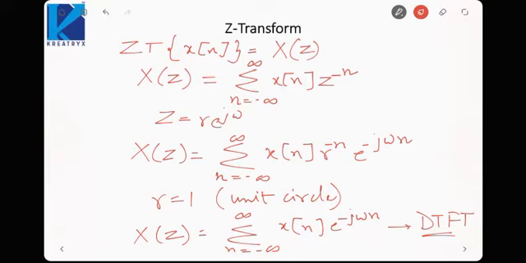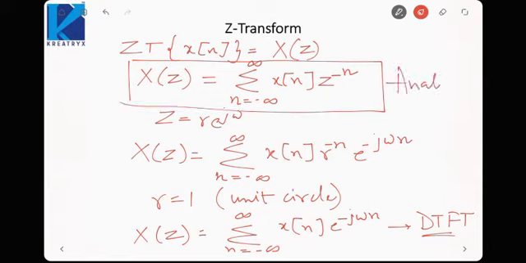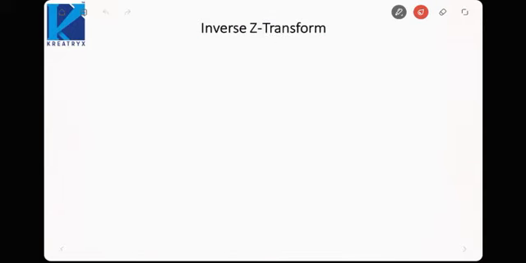So we can say that the Z transform on the unit circle converges to the Fourier transform. In Laplace we saw that if we substitute s equal to the imaginary axis, that is j omega, it converges to the Fourier transform. So the Z transform is a generalization of the Fourier transform in the discrete domain, and Laplace is a generalization of the Fourier transform in the continuous time domain. So this equation is very important, the analysis equation of the Z transform.